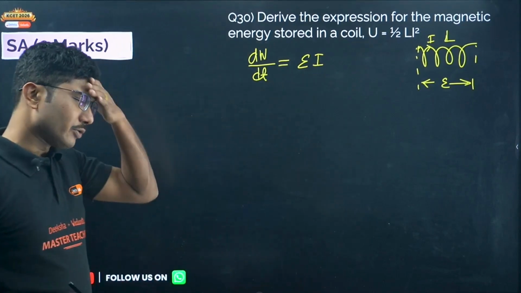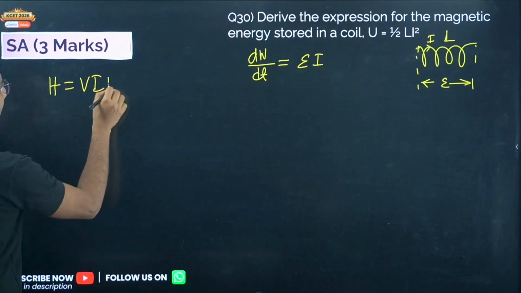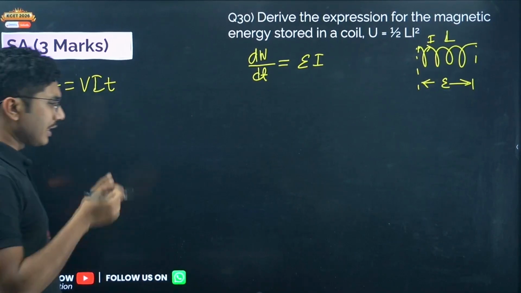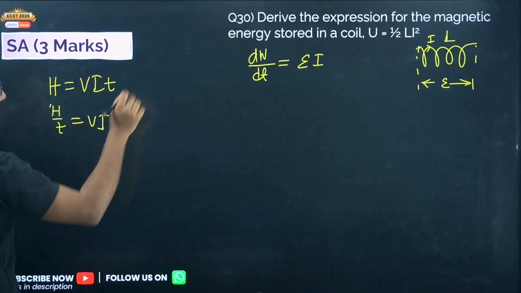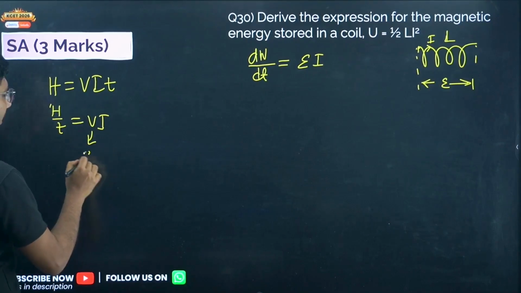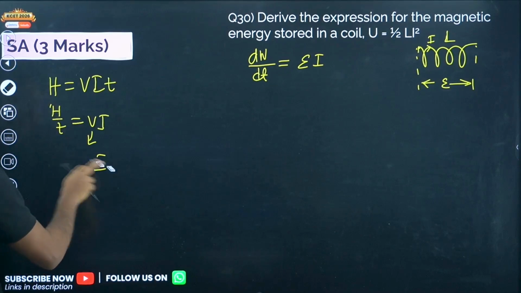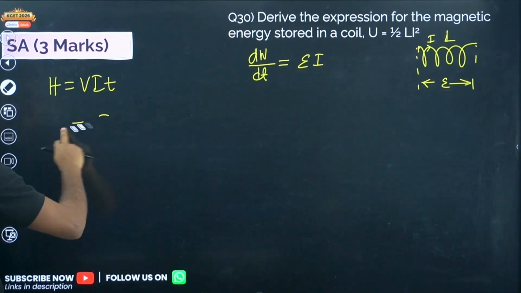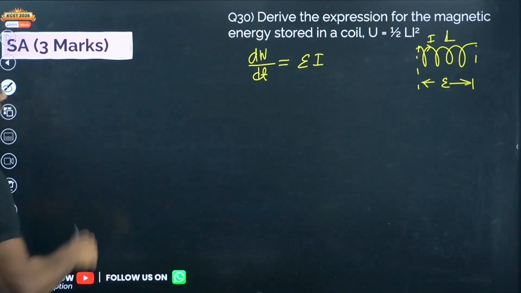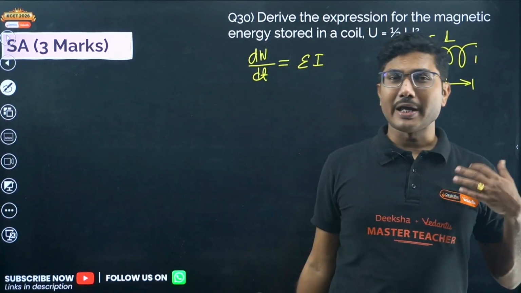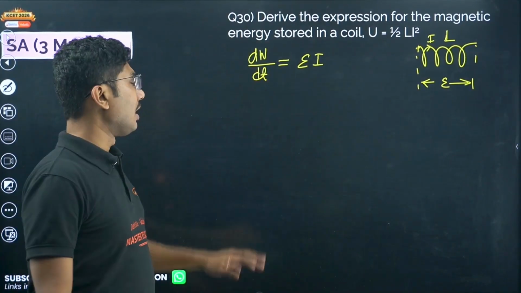Epsilon into I. You remember that the work done or heat developed in a circuit was given by VIT in an electrical circuit, which is equivalent to work done. So if you consider H by T, it will be V into I. In this case, V is nothing but EMF, and current is I. So this is exactly what we know, but the form is slightly different. Instead of heat energy, we are considering work done. Work done and energy are related. So the work done per unit time is given by induced EMF into current.